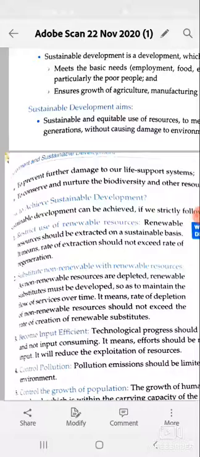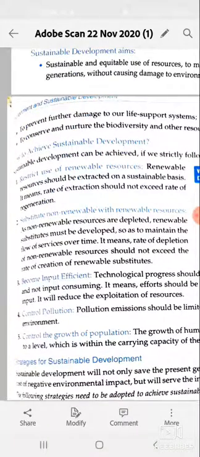Third, become input efficient. Technology progress should be made to become input efficient and not input consuming. Input means the resources we put in, the labour, these are called the inputs, and output is the result or production we gain.